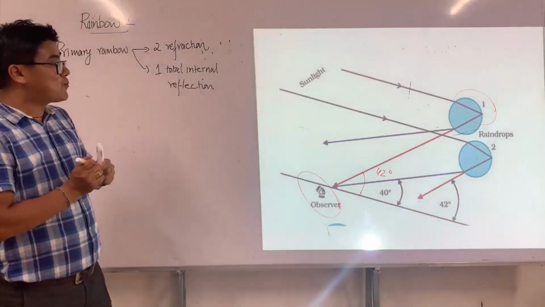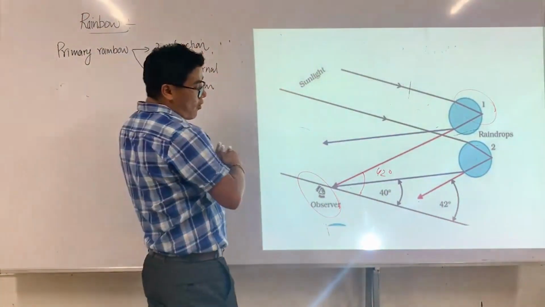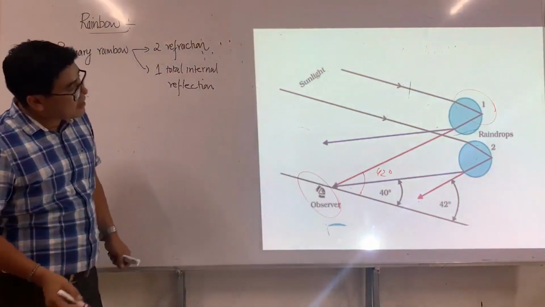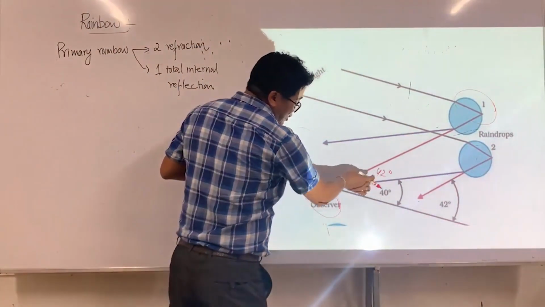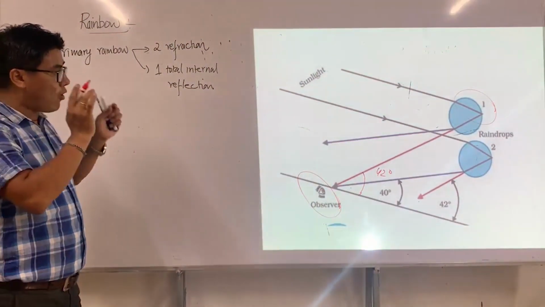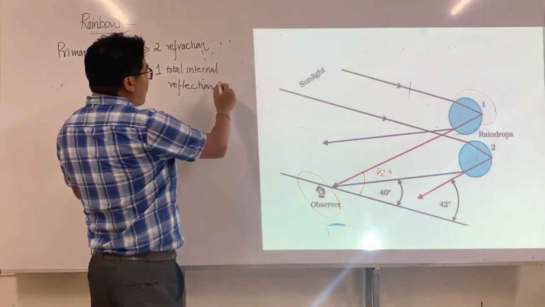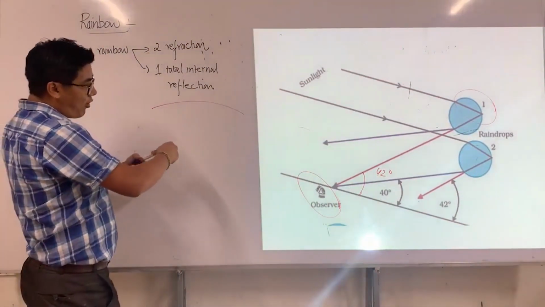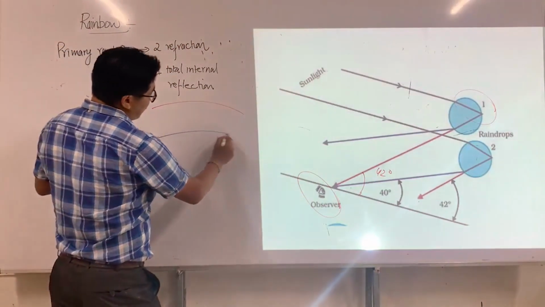Therefore you can observe a rainbow within this range, 40 degrees to 42 degrees. All other colors lie between these two. So when you observe a primary rainbow, we normally see first red, followed by indigo and the others, then finally we see violet.